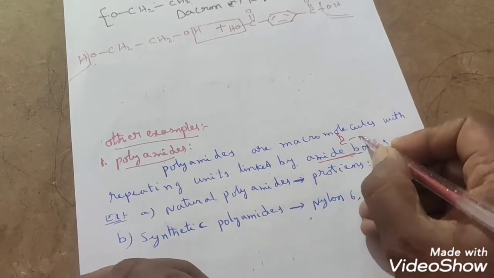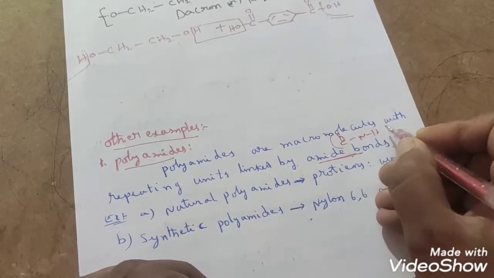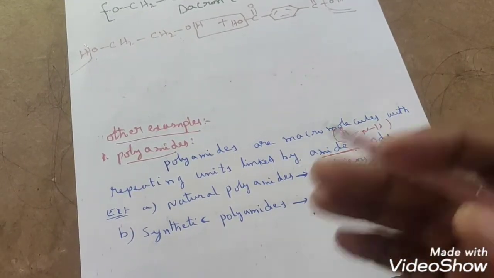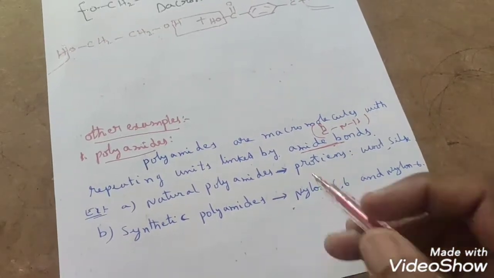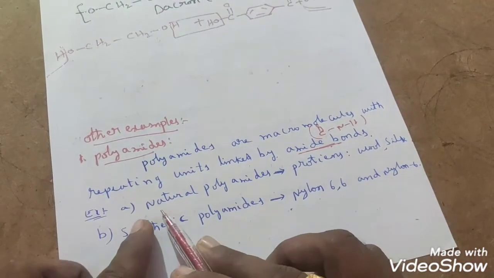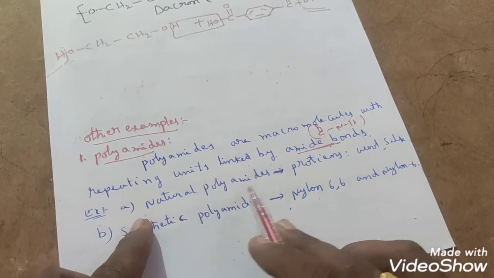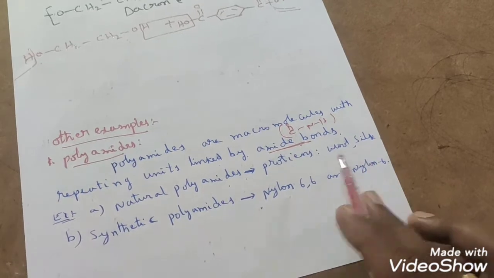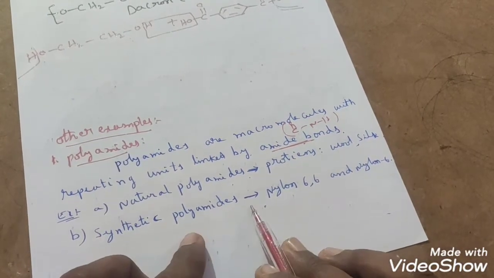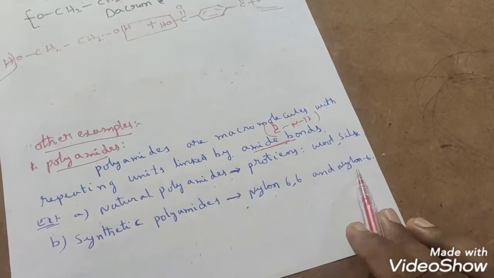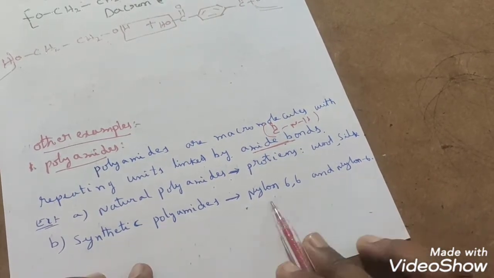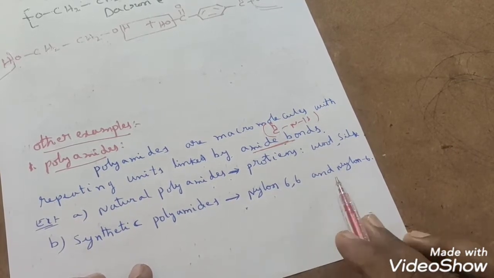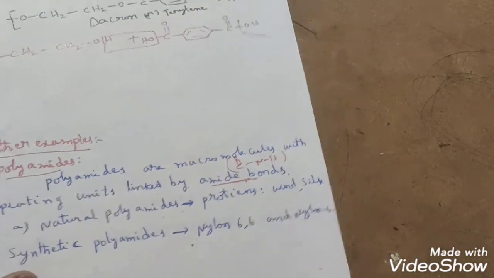If the C double bond O NH group is present, then we can call that an amide bond. So repeating units are linked with amide bonds. What are the examples of polyamides? Natural polyamides are proteins, like wool and silk, right? And synthetic polyamides are nylon 6,6 and nylon 6. We will observe the preparation methods of these synthetic polyamides now, students.